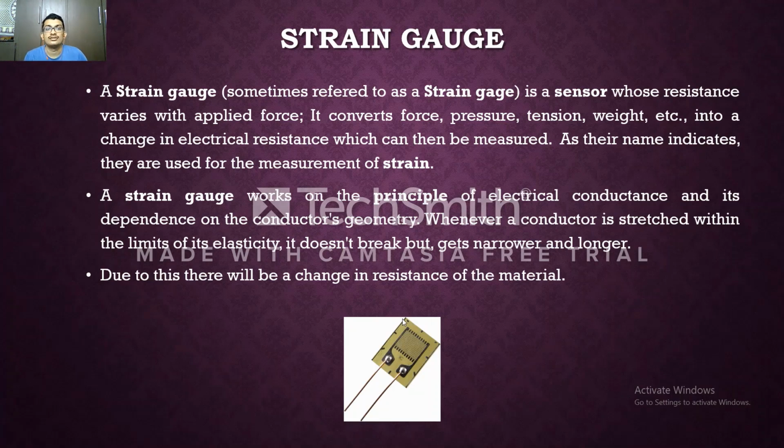This type of strain gauge is basically used in bridges. Whenever we see an old bridge, engineers go there using a strain gauge. They see how much stress is being applied on a certain bridge. If there is a greater amount of strain or stress being applied on that particular bridge, they can calculate the age of the bridge, how long the bridge can sustain a particular weight, or how long it can sustain the working conditions. This type of strain gauge is not only used in bridges but also in some other applications,